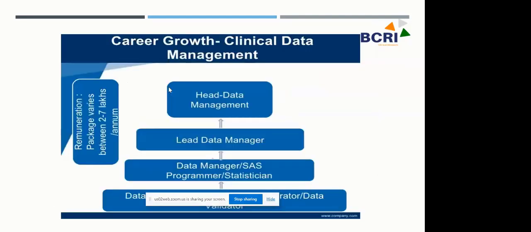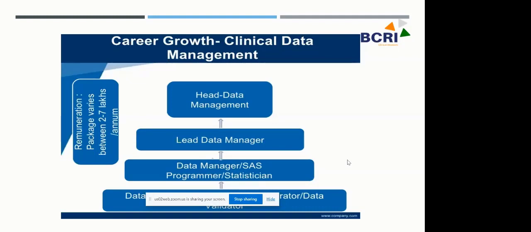So it's a typical career growth in clinical data management. You would start as a data associate or data validator. In the previous era they used to have paper clinical trials, and at that time the position would start from data entry operator.